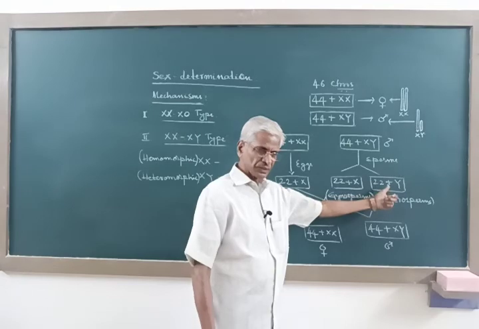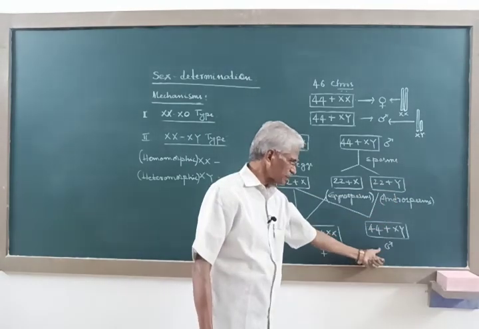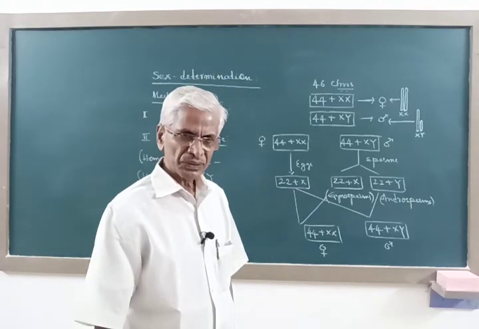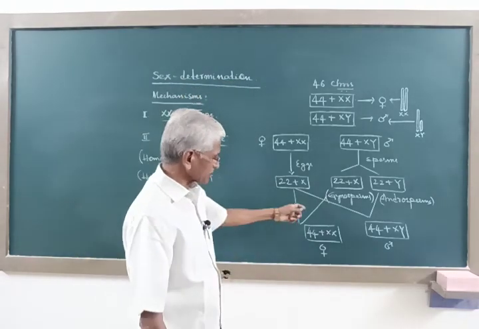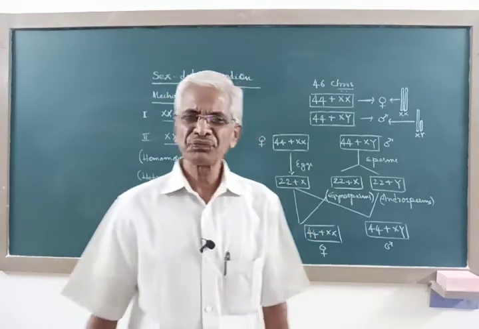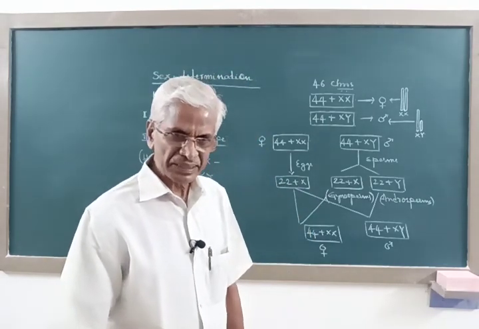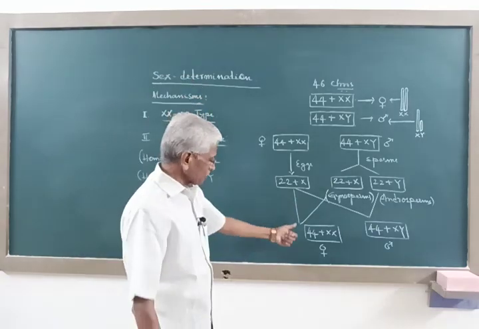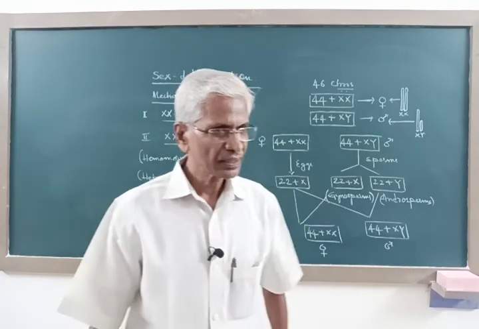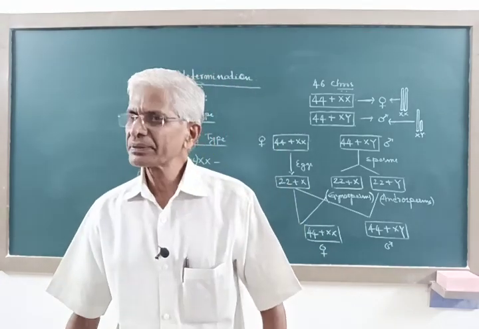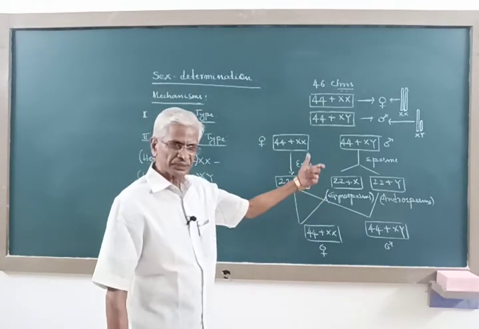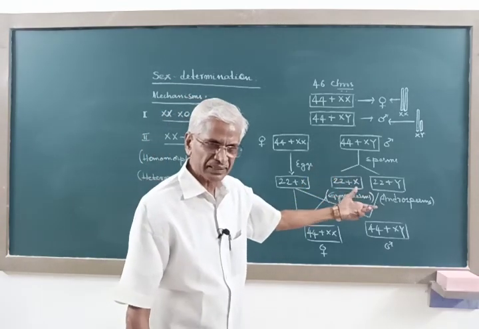And if the egg is fertilized by this type of sperm, the child will be male. So what type of baby a woman delivers doesn't depend on her, but on the type of sperm that fertilizes the egg.